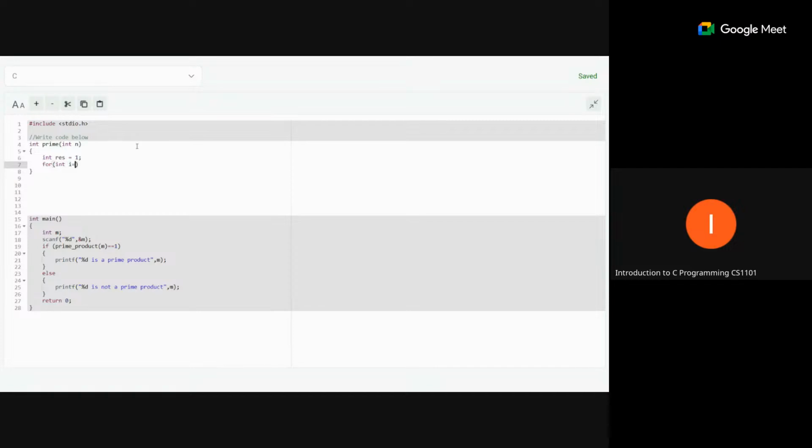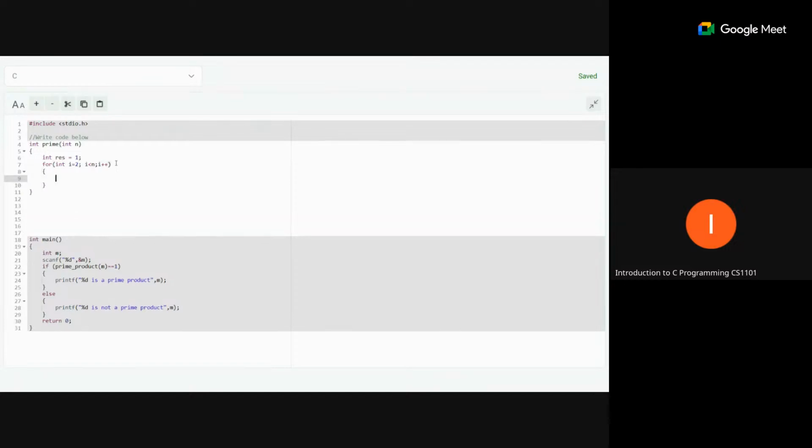I'll start this i value from 2, and I'll take the condition i less than n. We will not include n because every number is divisible by itself, so that should not happen. We will increment i by 1 each time, i plus plus, and inside this loop we will check the division.